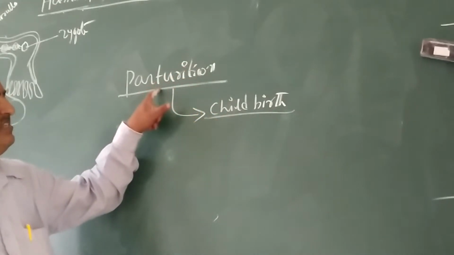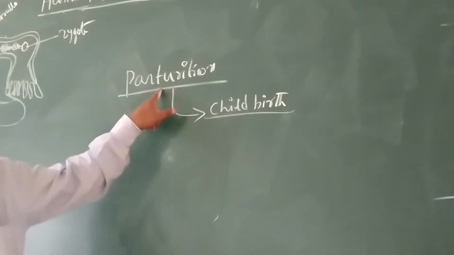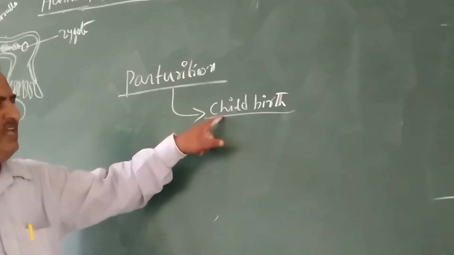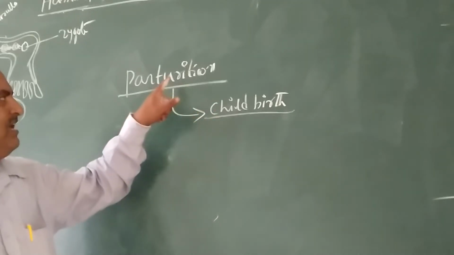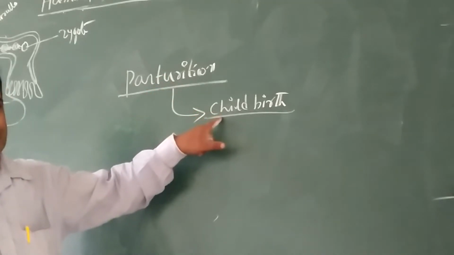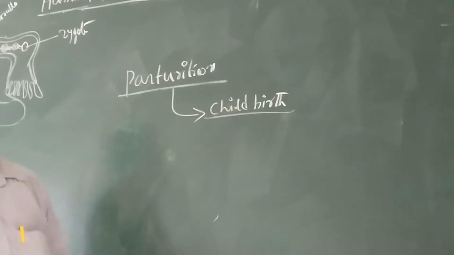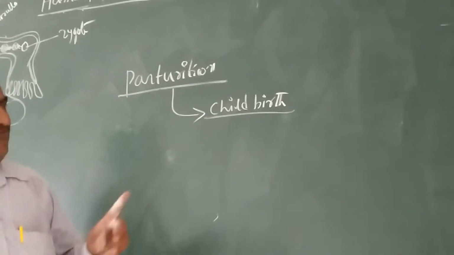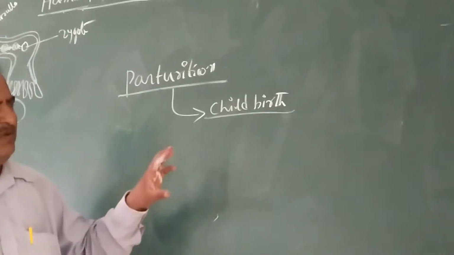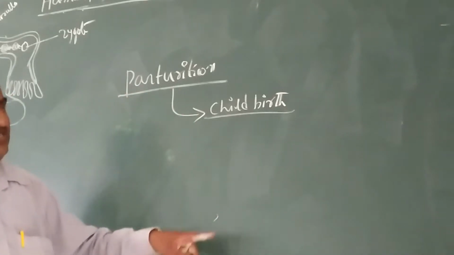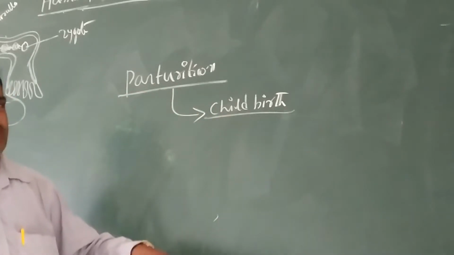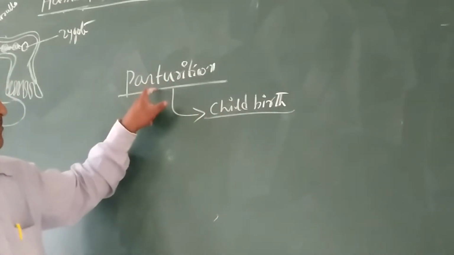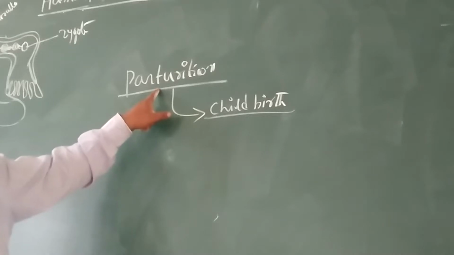Parturition is the expulsion of the fully developed fetus from the uterus through the birth canal. That process is called parturition.